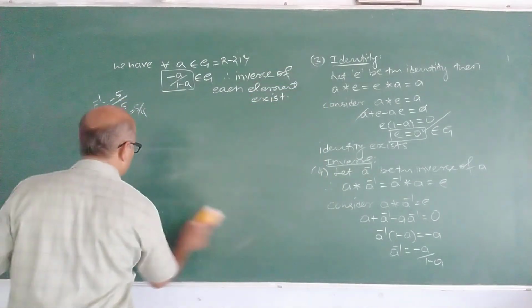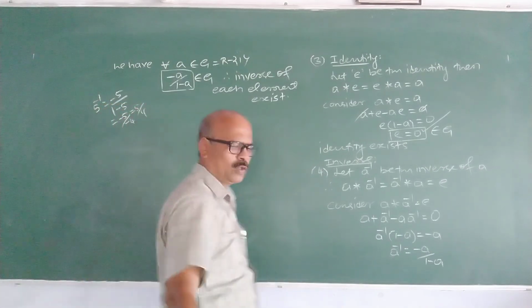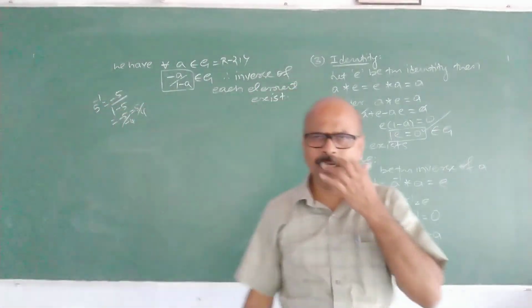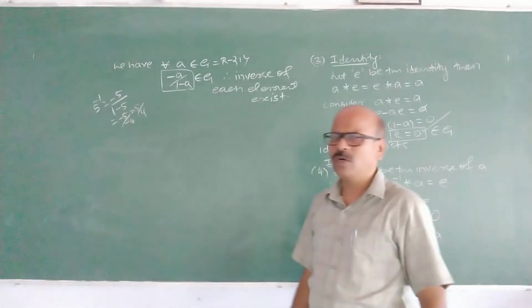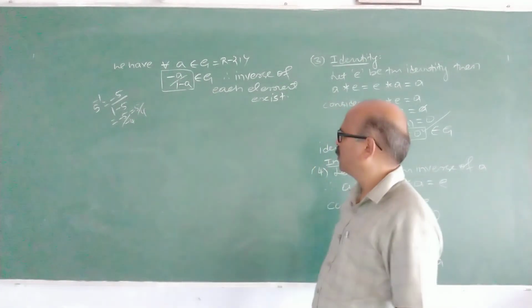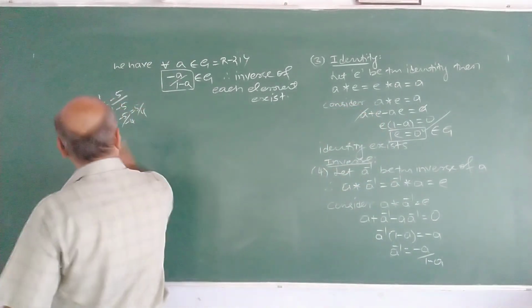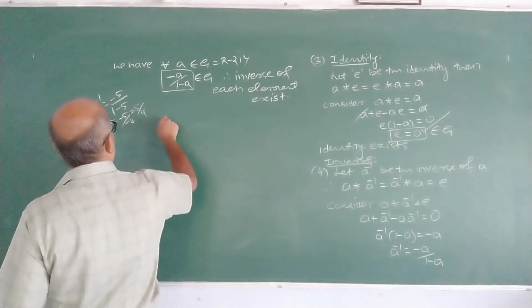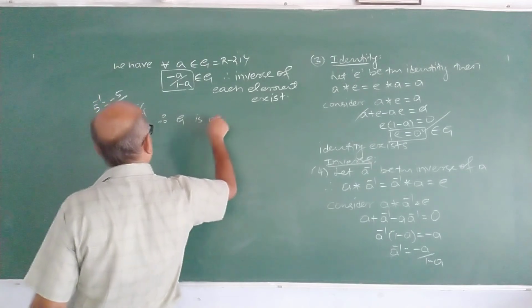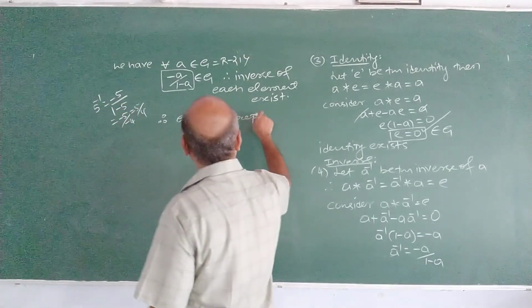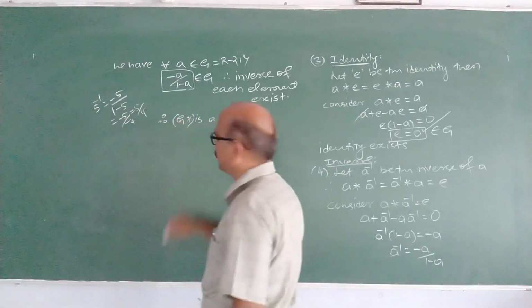What are the group axioms? Closure, associative, identity, inverse. But here the group is not abelian because A star B is not equal to B star A. Let us verify. Therefore, G is a group. Here it is understood G star is a group.